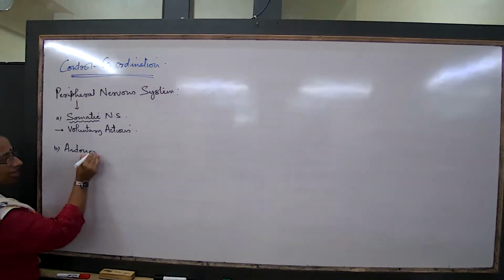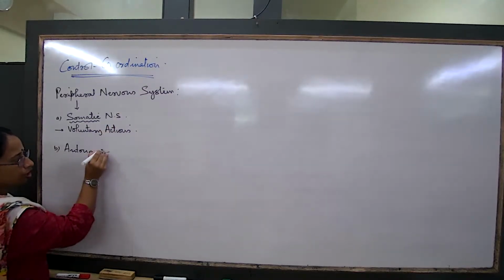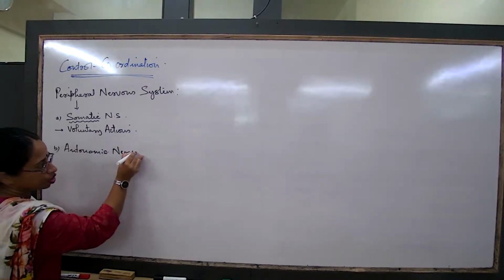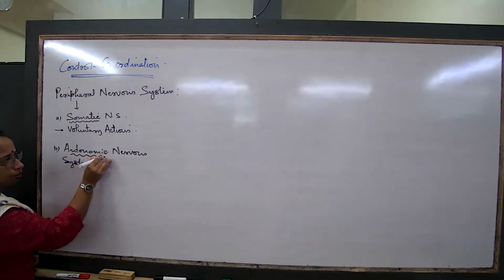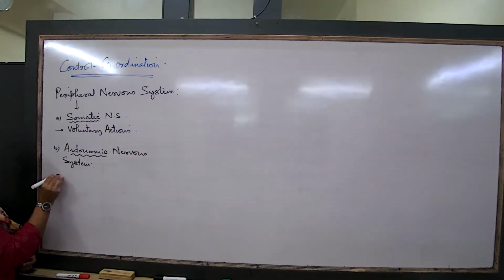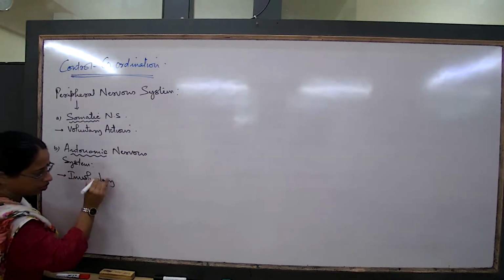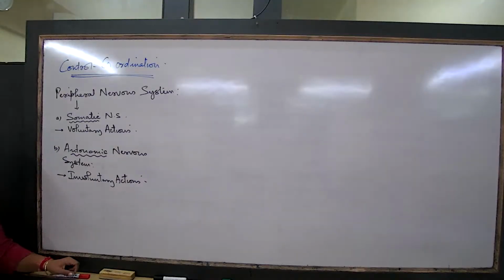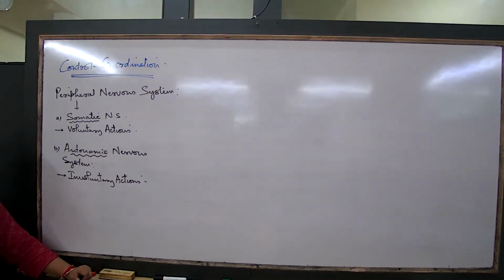We are talking about the autonomic nervous system. So now that I talk about the autonomic nervous system, it would generally consist of the other set of neurons. What is their function? Controlling all the involuntary actions. Thinking of some involuntary actions, what are some? Breathing, heartbeat, the process of digestion, peristalsis, all these are involuntary actions.